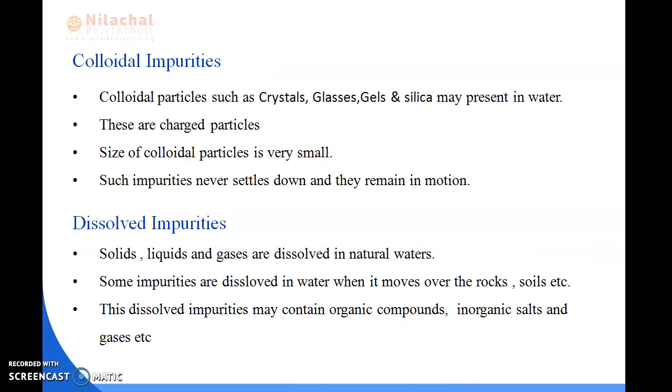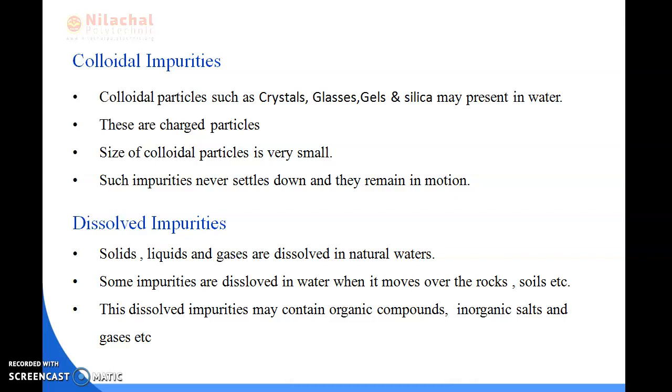Next is colloidal impurities. The colloidal particles contain crystals, glasses, gels and silica. These are charged particles, and their size is very small. Such impurities never settle down and they remain in motion. As I have told you, as these are charged particles, there are two types of charge, the positive charge and the negative charge.